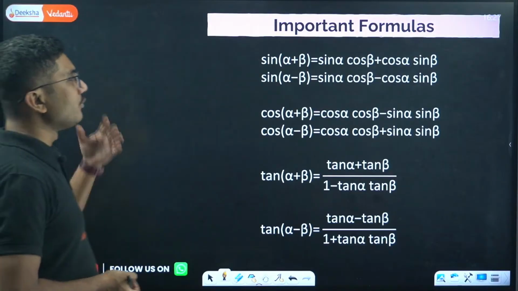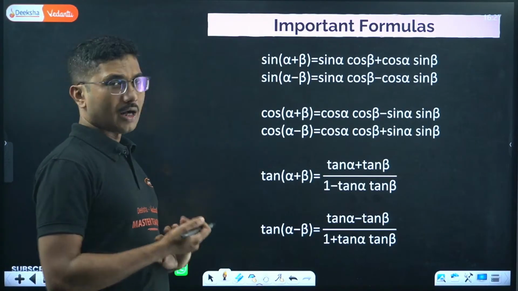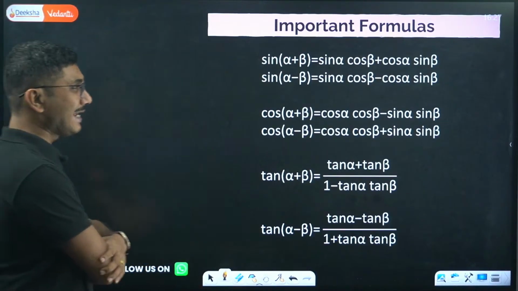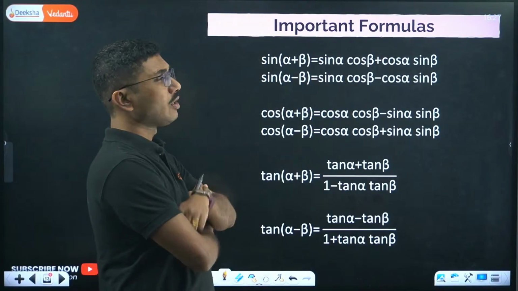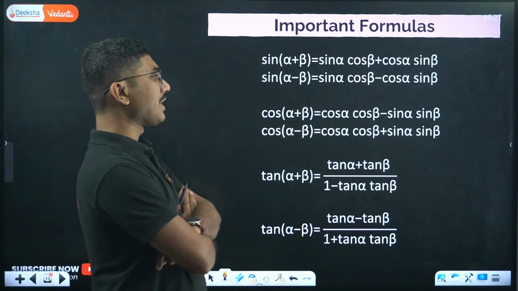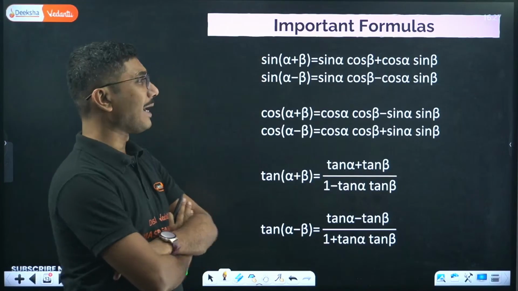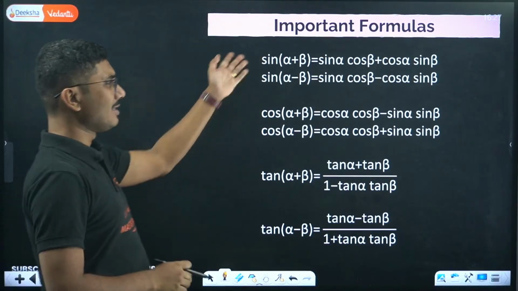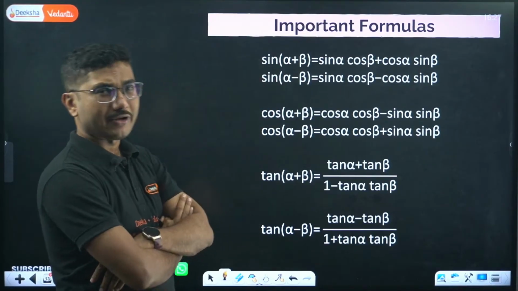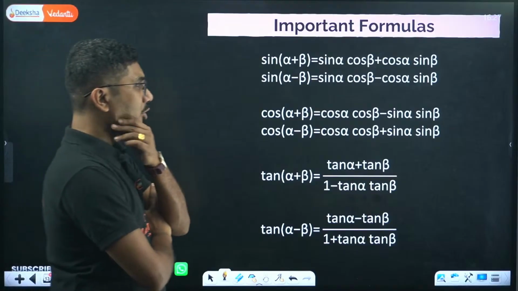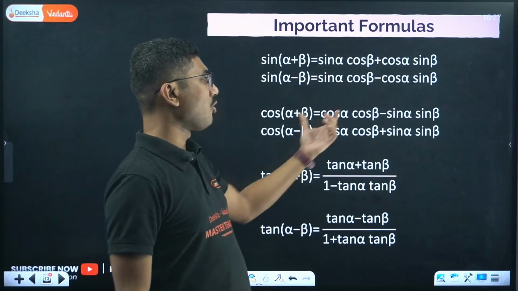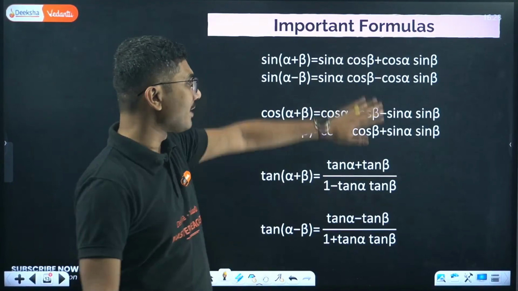Now there are a few important formulas. Some of you have already remembered them. Sine A plus B equals sine A cos B plus cos A sine B. Sine A minus B is equal to sine A cos B minus cos A sine B. Here it is written in terms of alpha beta. Cos alpha plus beta equals cos alpha cos beta minus sin alpha sin beta, so slightly different.